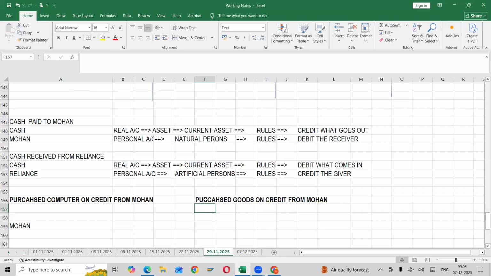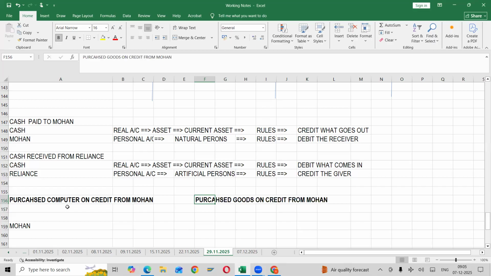Both are credit transactions. But here he has mentioned purchased computer, and here it is mentioned purchased goods. What is the difference? One is a nominal account, the other one is real. Don't go with the account, sir. What is the difference I'm asking?